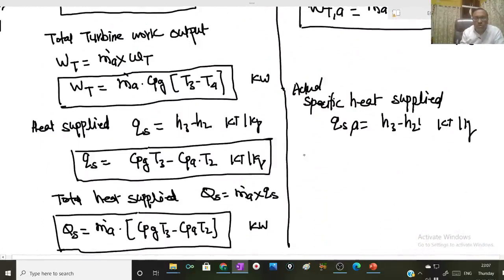So this will be Qs suffix A is equal to CPG into T3 minus CPA into T2 dash kilojoule per kg.